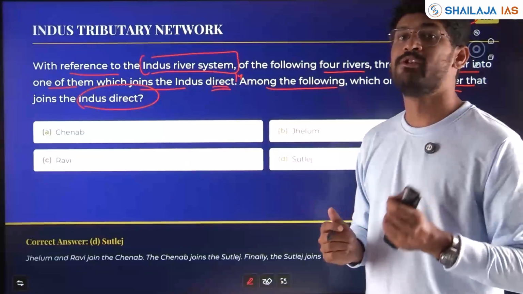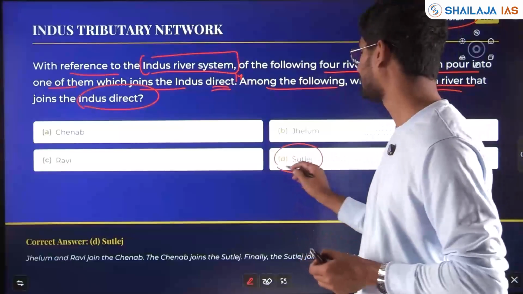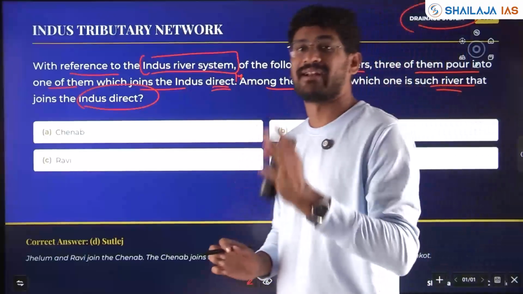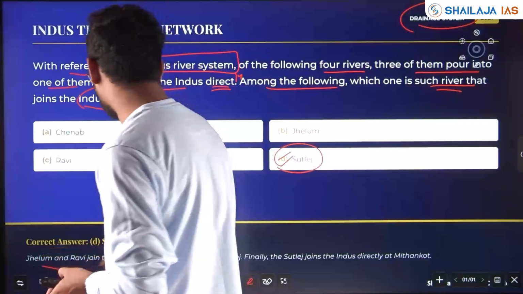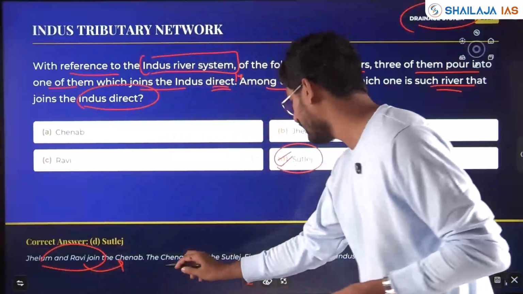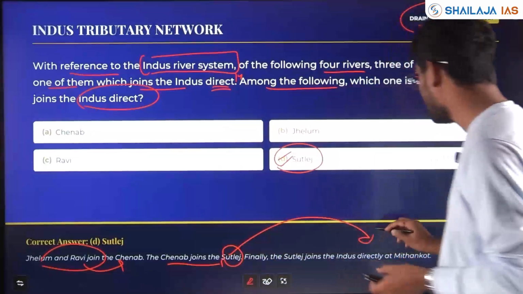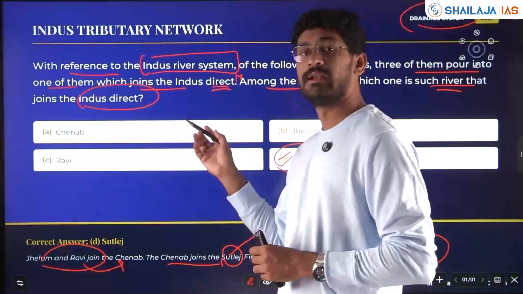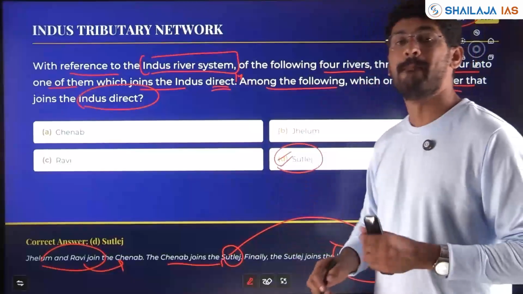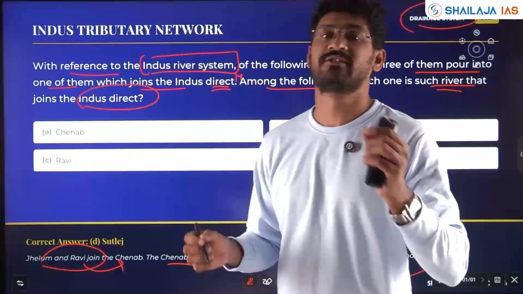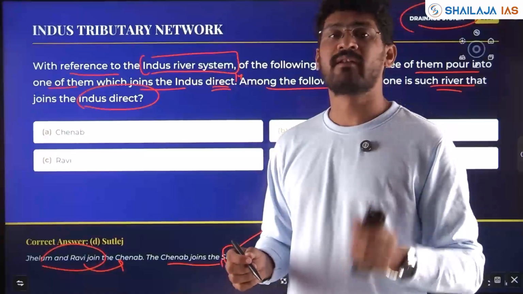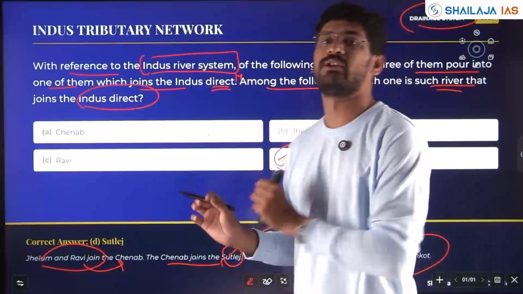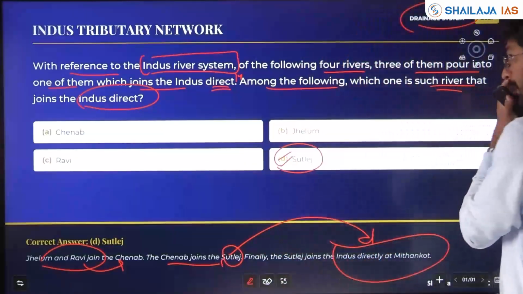If you have mapped, you will know it is Sutlej. It was a direct question asked based on the drainage patterns of the river systems of India. Jhelum and Ravi join the Chenab, and Chenab joins the Sutlej, which finally joins the Indus directly at Mithankot. So here the answer is Sutlej. Map the important river systems and their tributaries properly. If you have done that, 2 to 3 questions you will be able to answer when UPSC asks in 2026 as well. Clear?